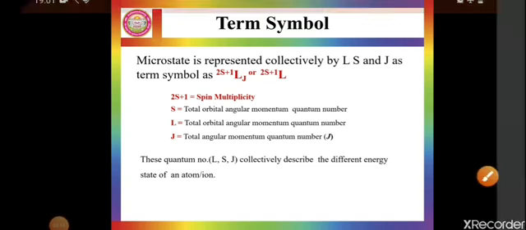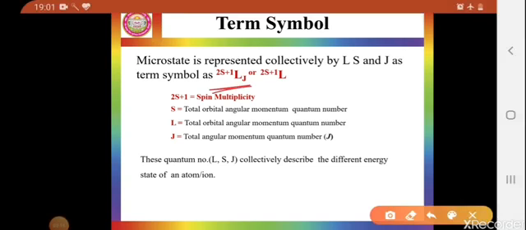2S plus 1 L J. This is the representation of microstate, and in other words it is called term symbol. Term symbol is the representation of microstate, or in other words you can say it is the nomenclature of different energy levels originating from the interaction of electrons.